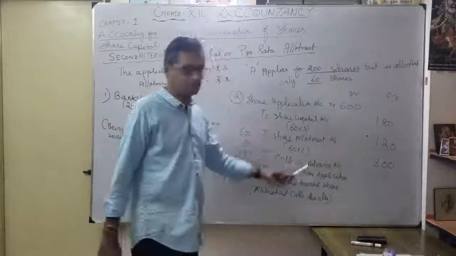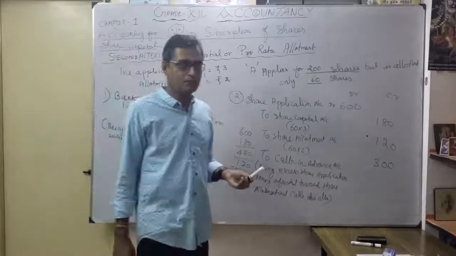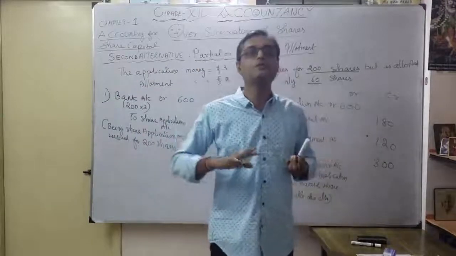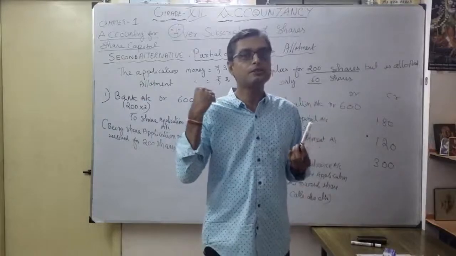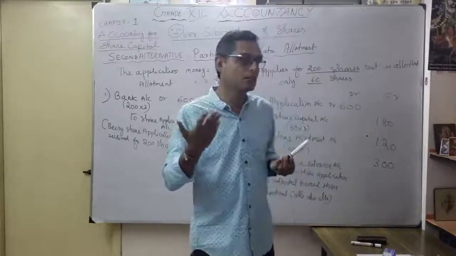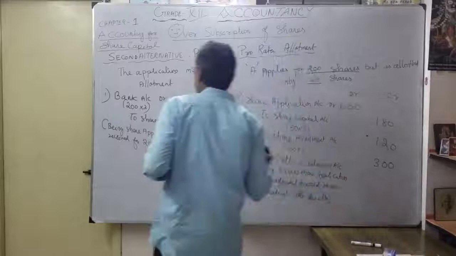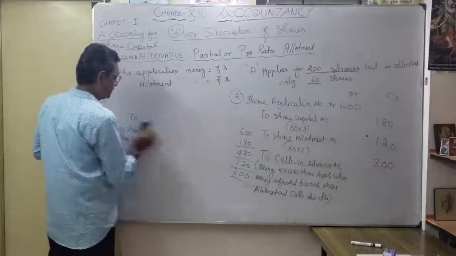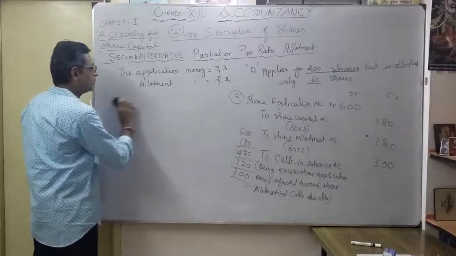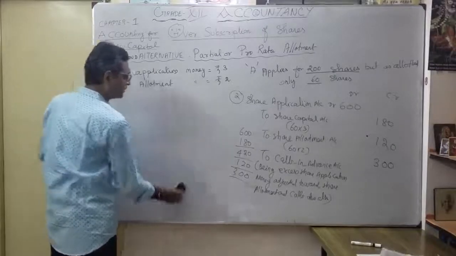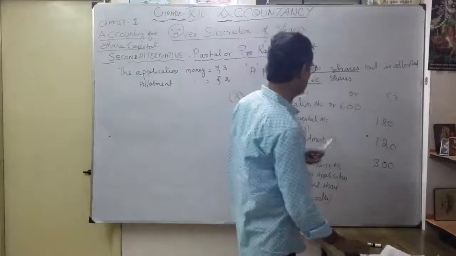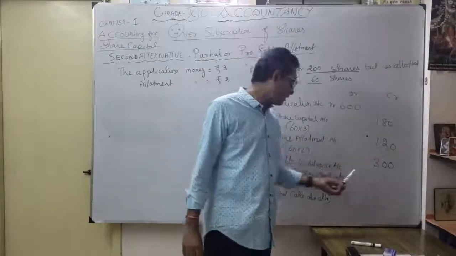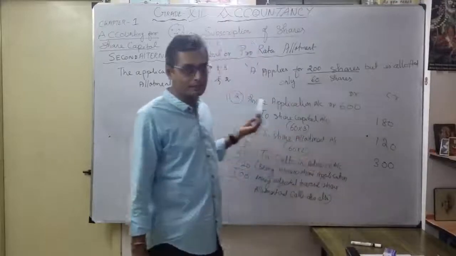To understand the second one, what is the next example? Suppose whatever money I receive, I don't want to keep the balance. I want to refund it after utilization for share allotment. So what is the entry? I will show you simply here. In the first example, I utilized the excess money for share allotment, and thereafter any excess money available I utilized for the calls in advance account. But what is the next example?